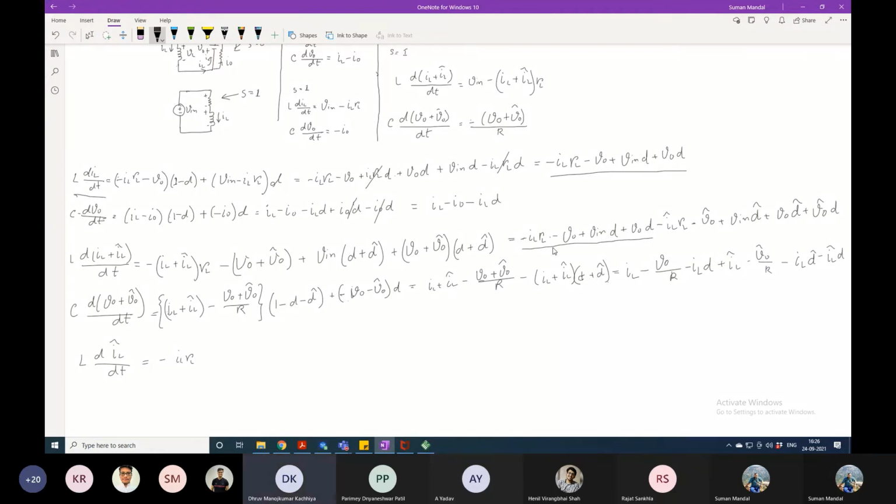So if I replace this particular section with L dIL by dt, then only the perturbation section will remain. That is basically what I am writing. Understood? Yes, sir.